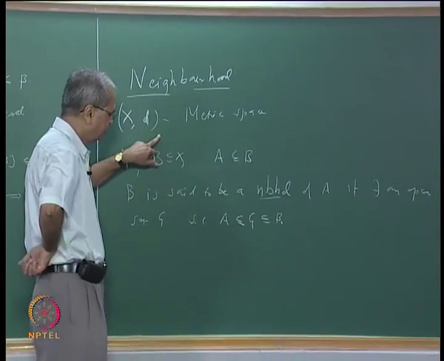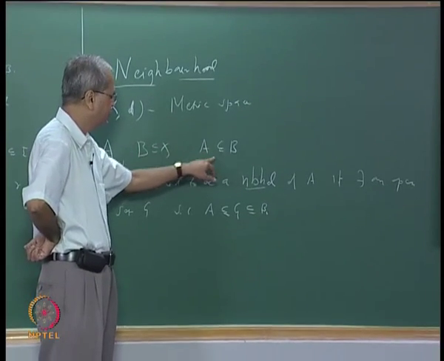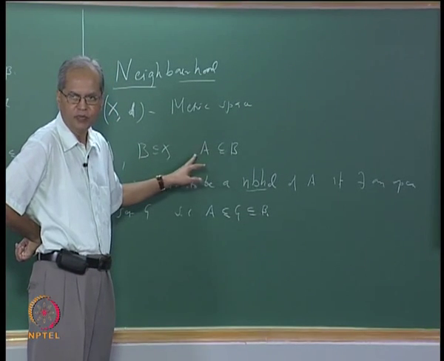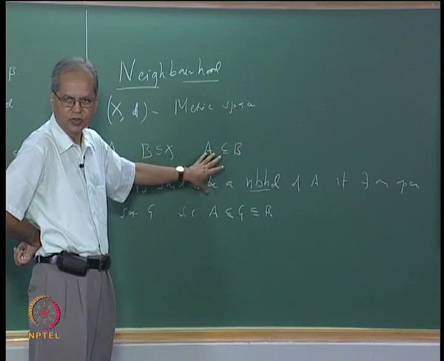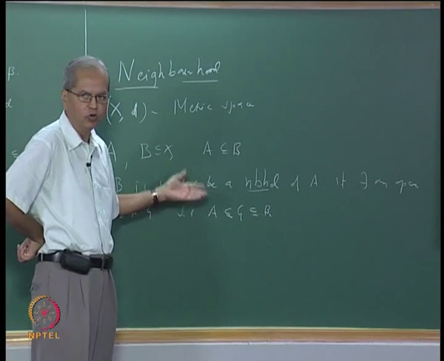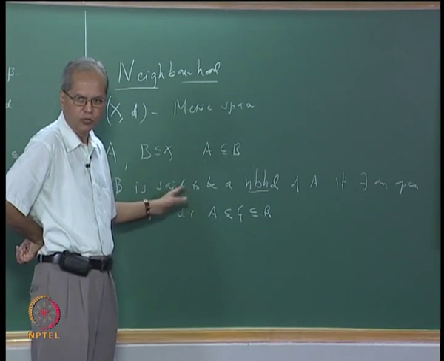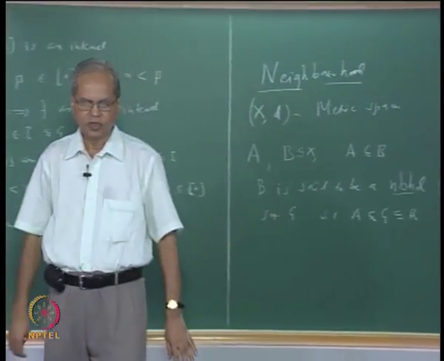In Rudin, the definition is as follows: B is called a neighborhood of A if B is open and B contains A. So what Simmons would call an open neighborhood. So that is a slight difference there.